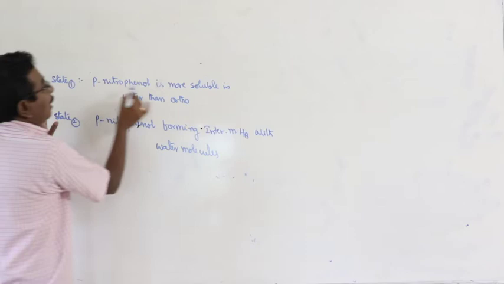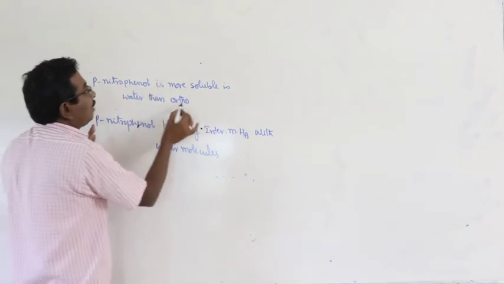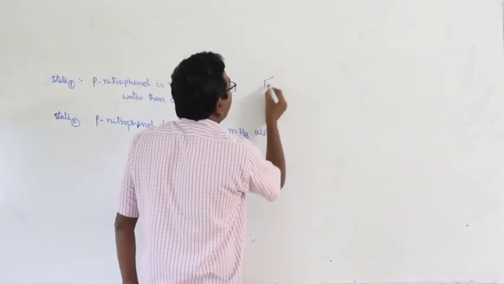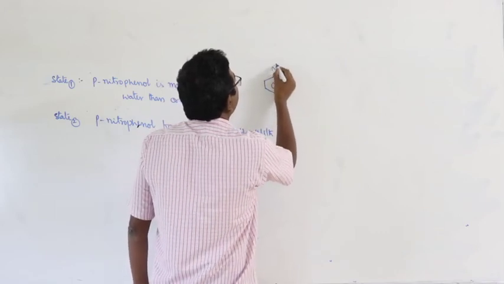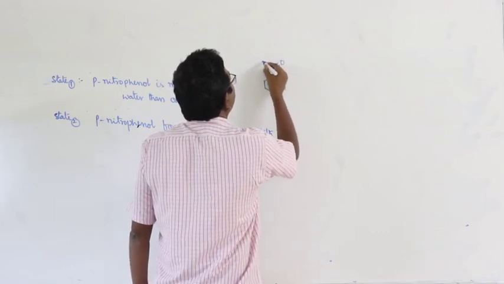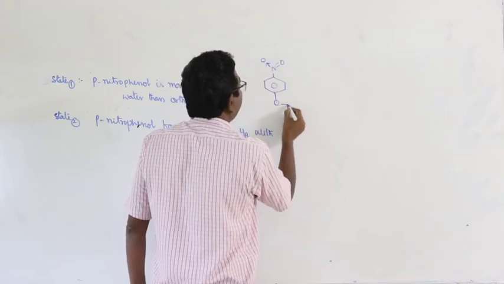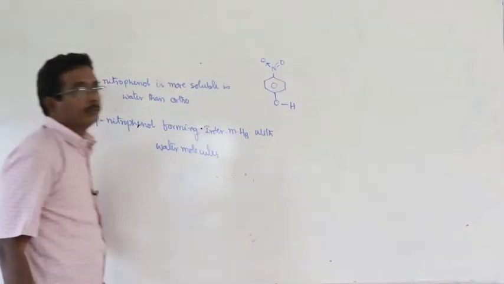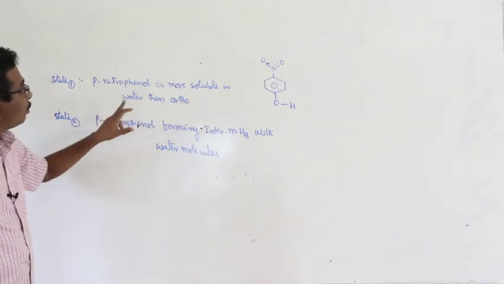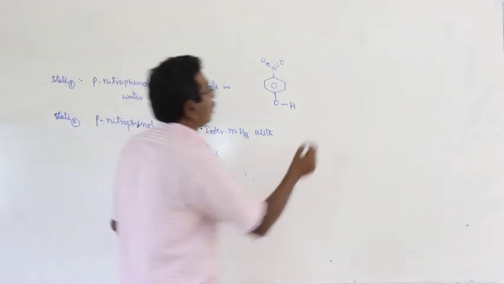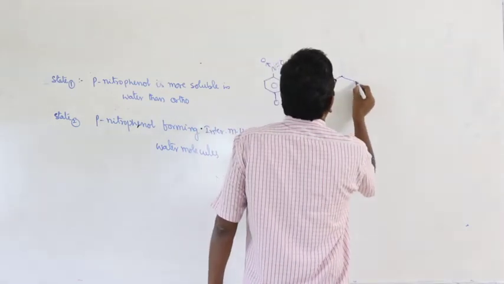Statement 1. Paranitrophenol is more soluble in water than ortho. First you have to think about the paranitrophenol. This is paranitrophenol. Paranitrophenol is more soluble than orthonitrophenol. What is orthonitrophenol?